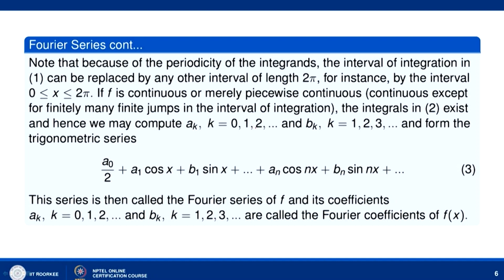Okay. So, even then these integrals exist, and so we may compute the value of a k for k equal to 0, 1, 2 and so on, and b k for k equal to 1, 2, 3 and so on, and form the trigonometric series a naught by 2 plus a 1 cos x plus b 1 sin x and so on, a n cos n x plus b n sin n x and so on. Now, this series is called the Fourier series of f, okay, and its coefficients a k and b k are called the Fourier coefficients of f x.